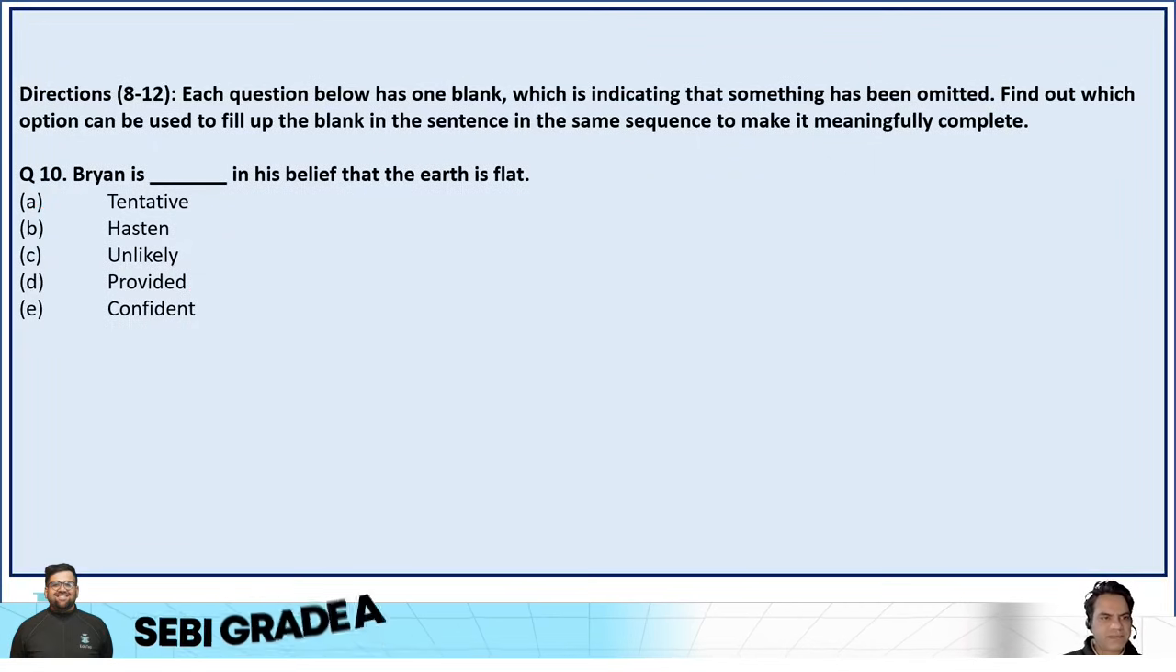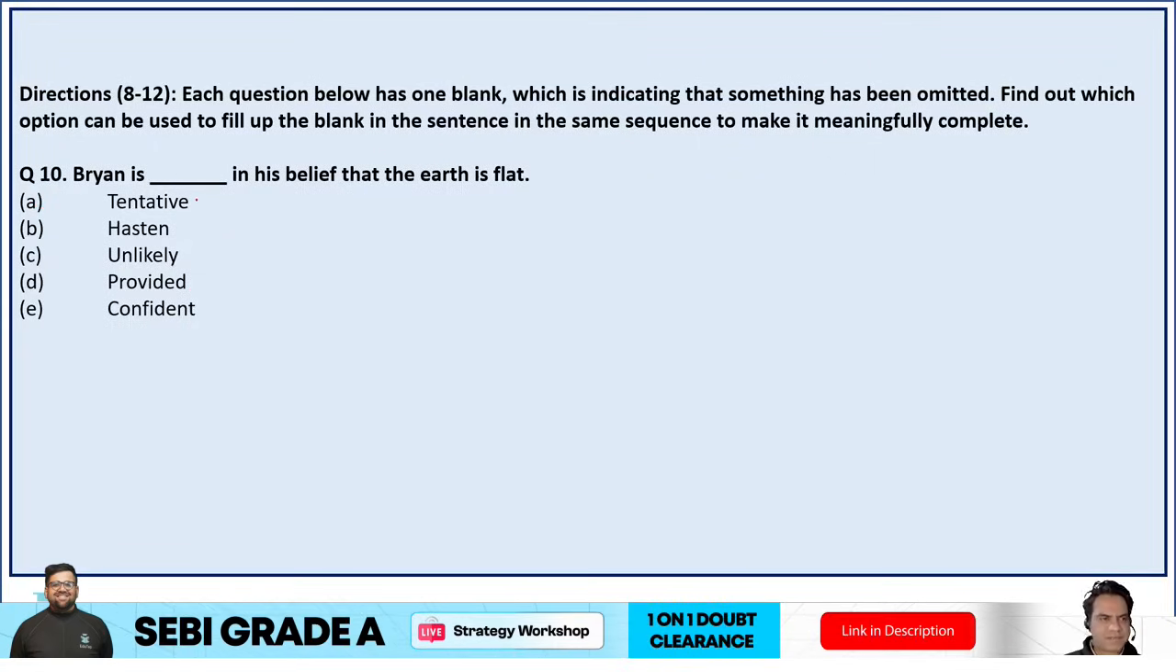Next, question number 10. Brian is dash in his belief that the earth is flat. Brian is tentative in his belief. Hasten is a verb, can't be used here. Unlikely, can't be used here.